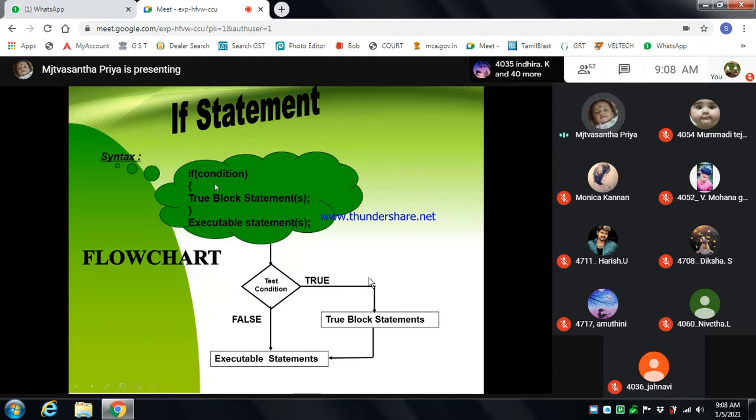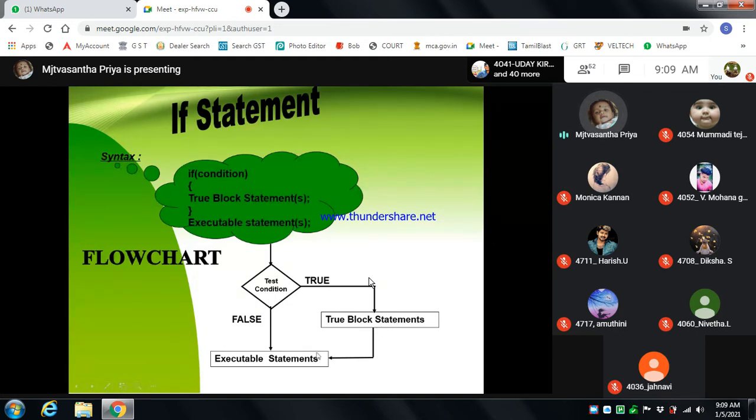If it is true only, it will execute the true block statement. Otherwise it goes to the executable statement. So see the flow chart for the if statement. It starts with the test condition. The condition is tested, which is the if condition. If the condition is true, it goes to the true block statement. Otherwise, if it is false, it goes to the executable statement.